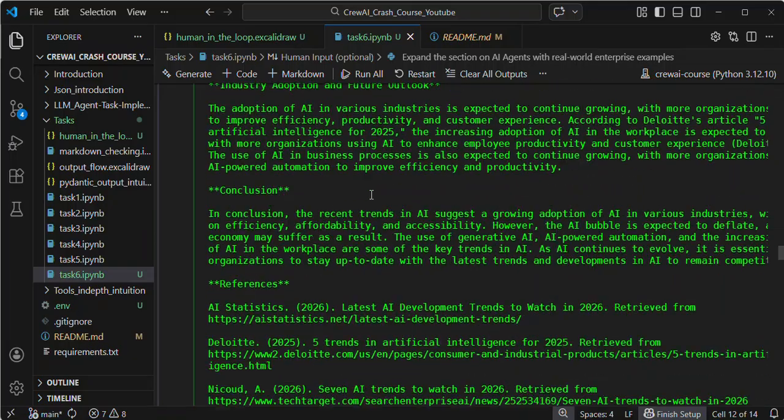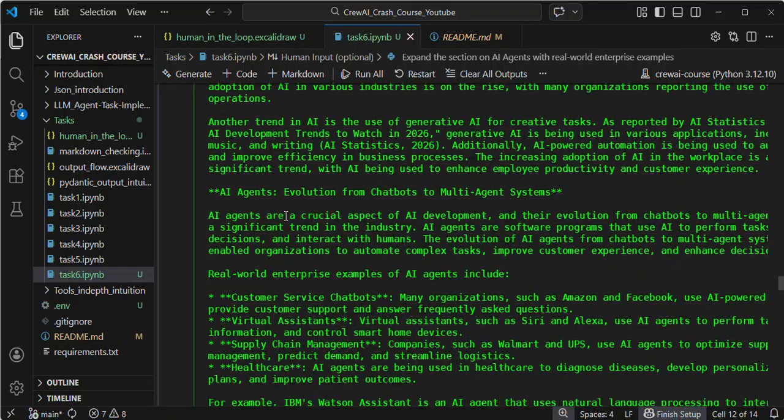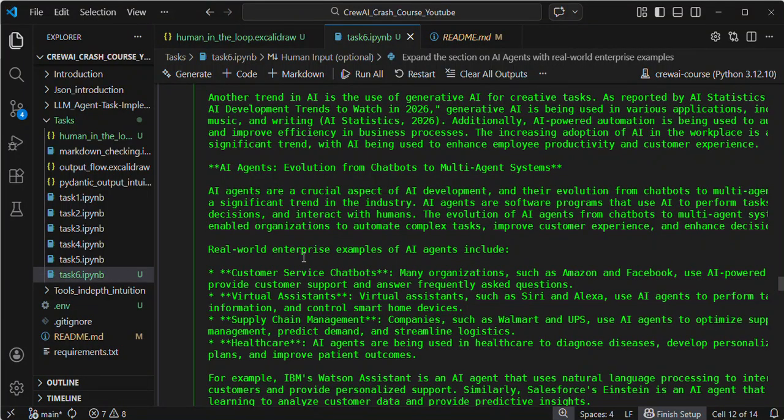Current trends in AI only, right? There will be no enterprise. If you see here, real world enterprise examples in AI agent. In this way only you need to provide the feedback to the agent.